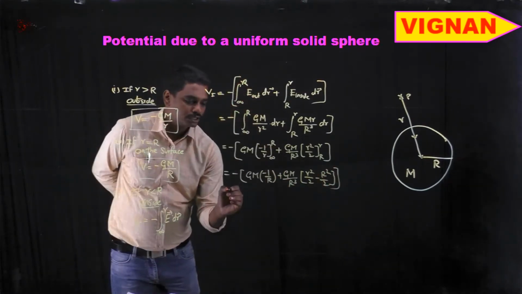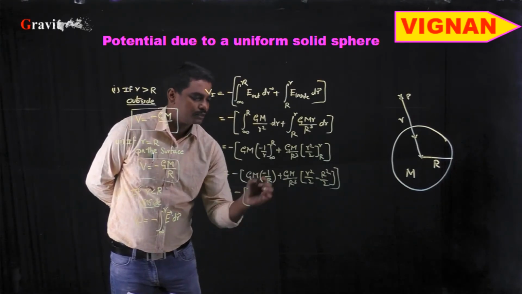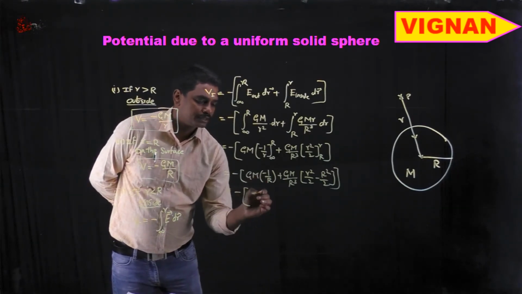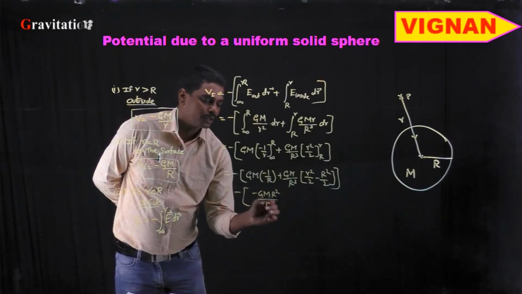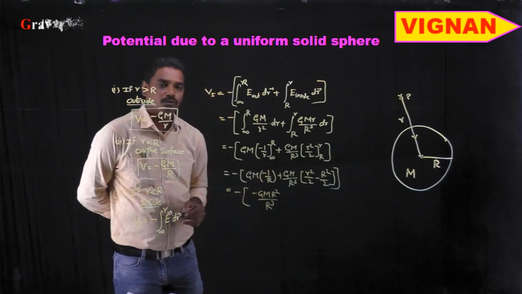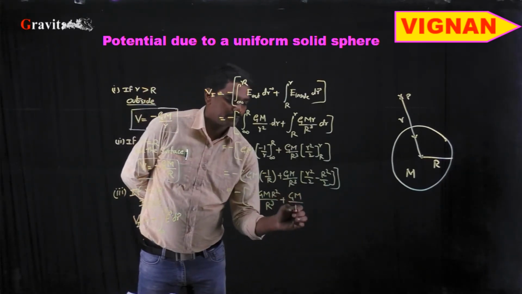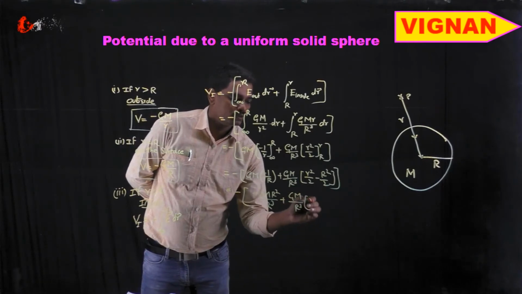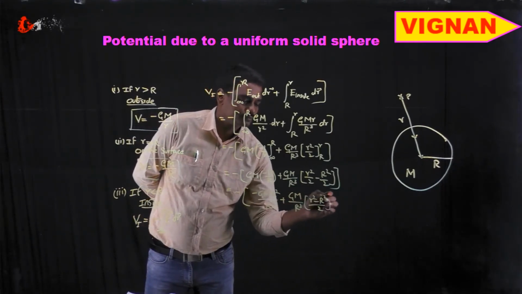Okay, which can be rewritten as minus, so here it can be written as GM into R square by R cube, which is equal to 1 by R, plus GM by R cube into r square minus capital R square by 2, right?